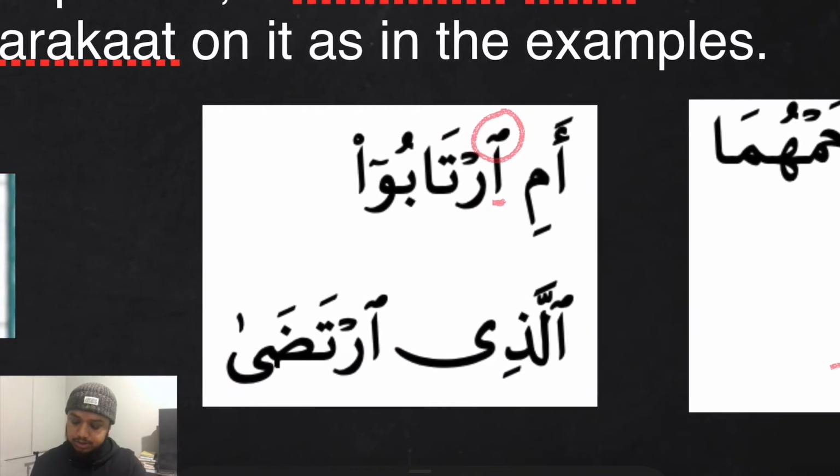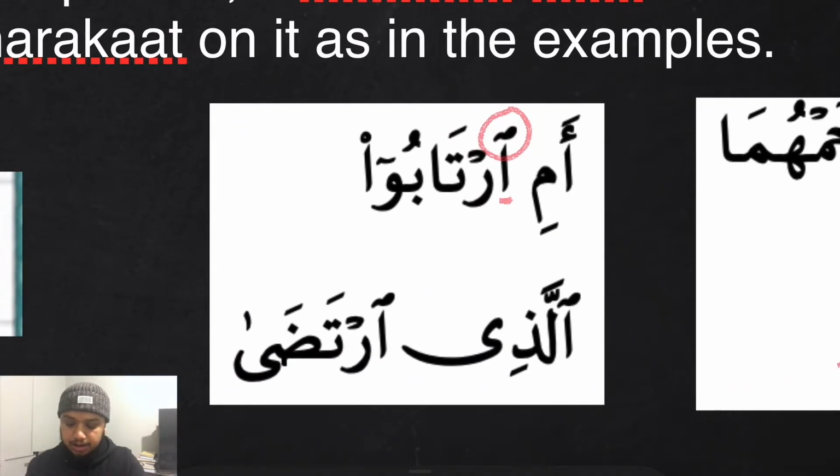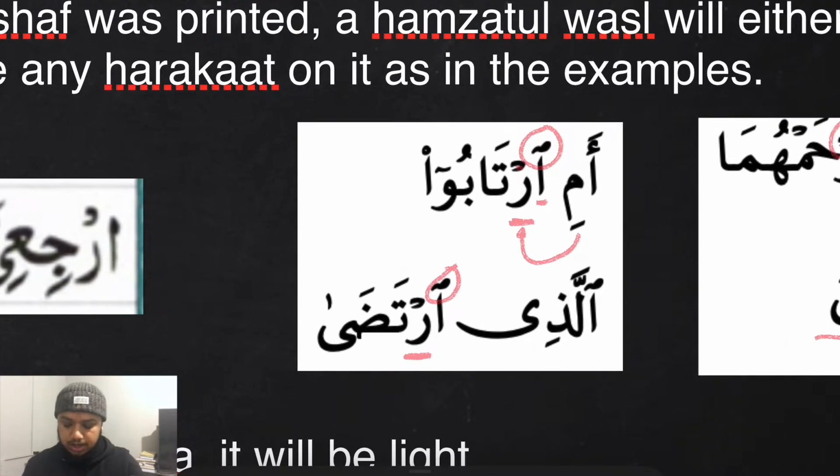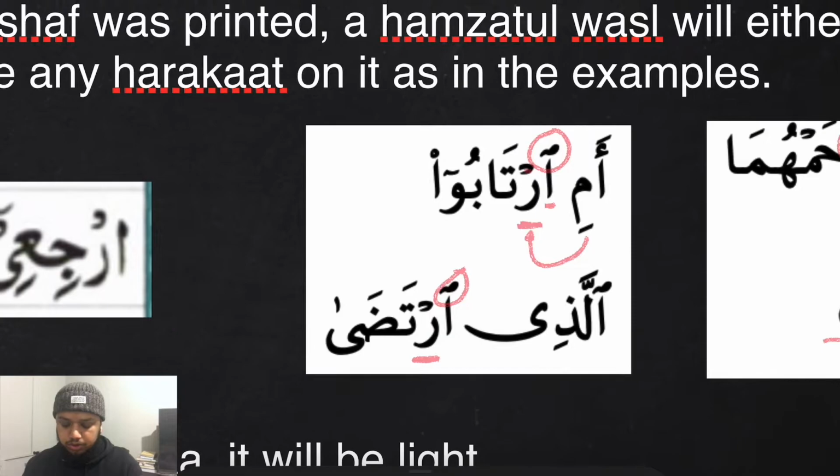Likewise, in these next examples, we have amirtabu. We have ra sakina preceded by hamzatul wasl, so it will be full mouth, amirtabu, not amirtabu. Next example is alladhi irtada, because we have ra sakina preceded by hamzatul wasl, so it will be full mouth regardless. Alladhi irtada, not alladhi irtada.